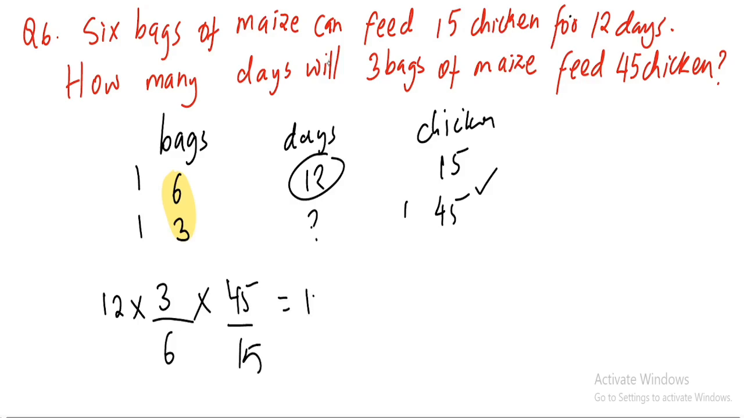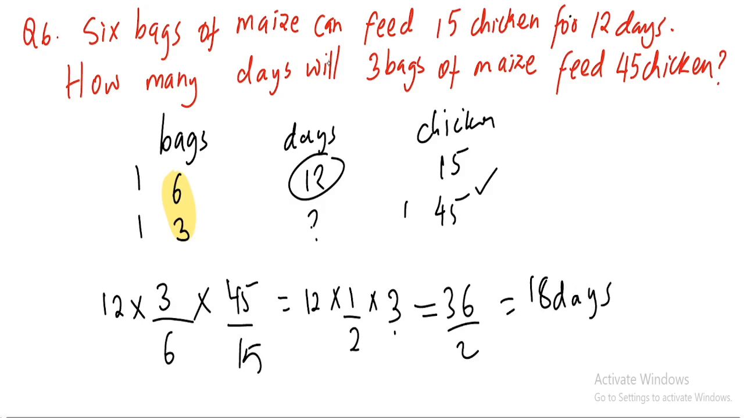So 12 times 3/6, 12 times a half, times 45/15, which is just, if you divide by 5 and 5, it gives you 9 over 3, which gives you 3. And then 12 times 3, that's 36, divided by 2 just gives you 18. So it will need 18 days.